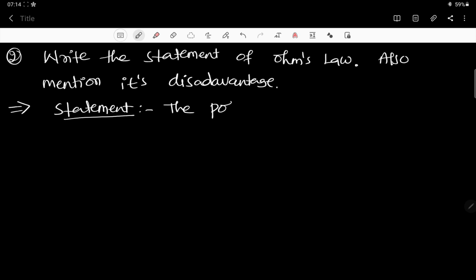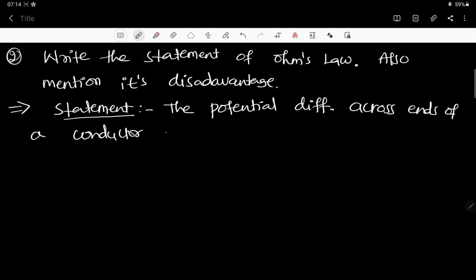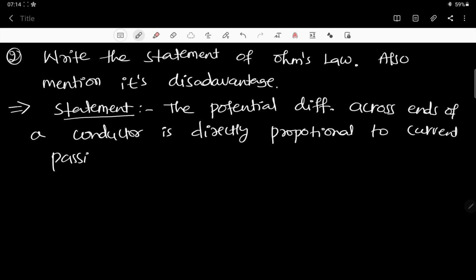The potential difference across ends of a conductor is directly proportional to current passing through it, at constant temperature. All right, at constant temperature. So this is the Ohm's law.